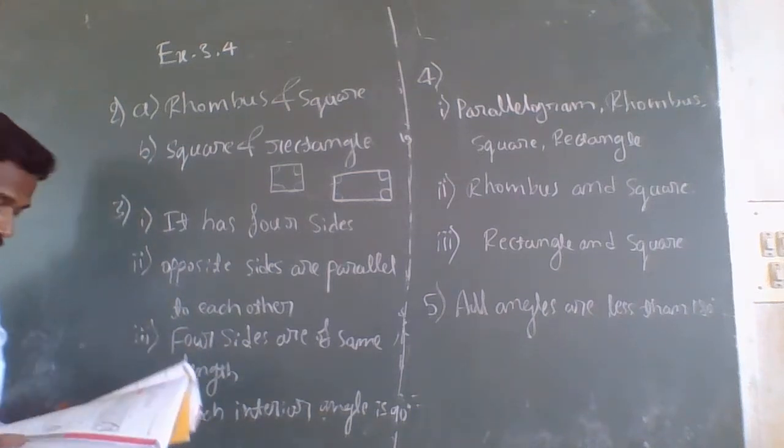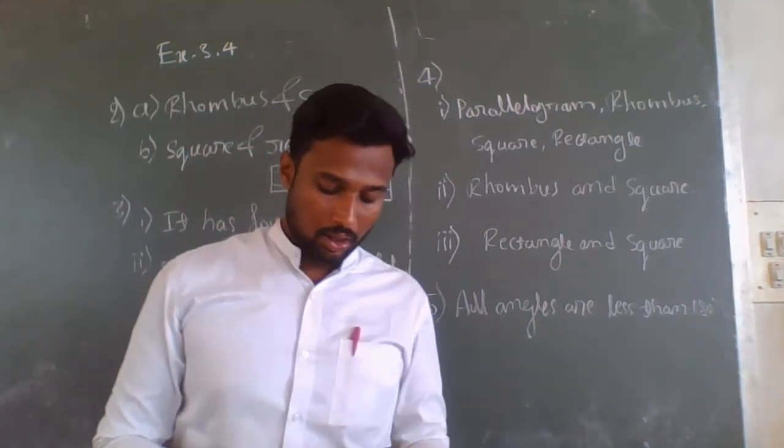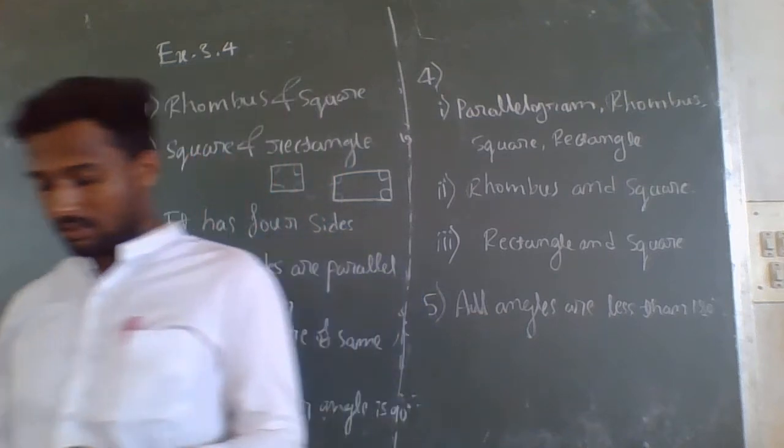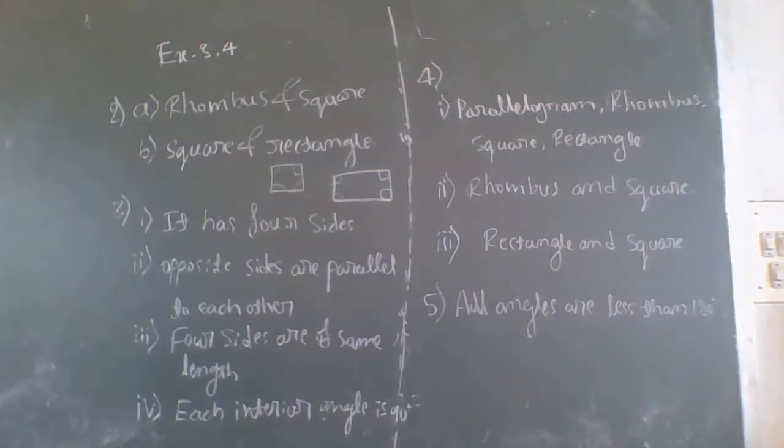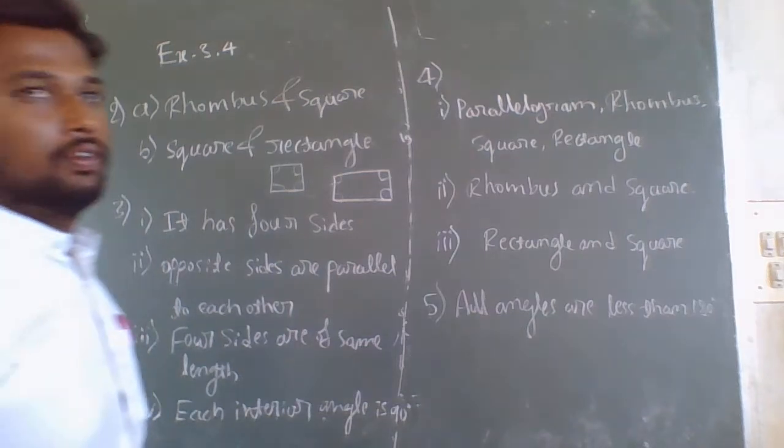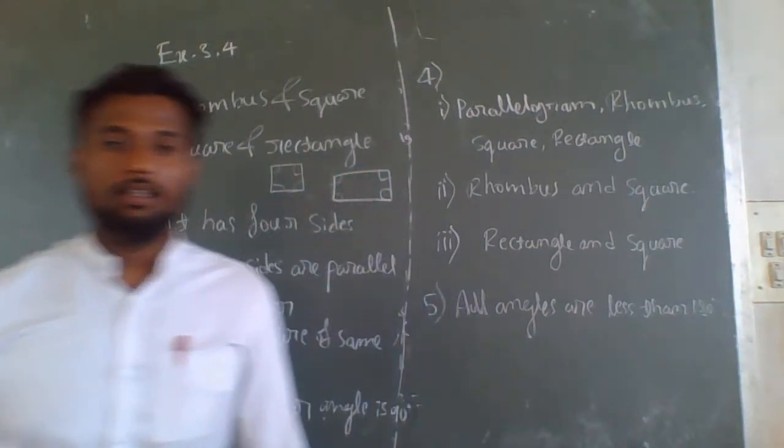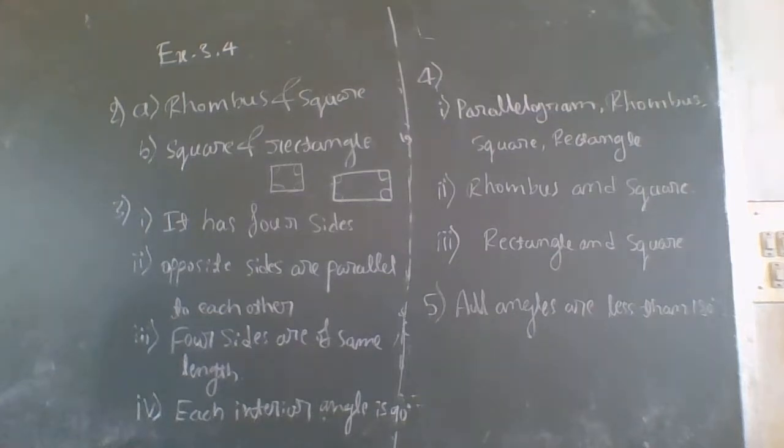Now the third one. Explain how a square is a quadrilateral. How can we say a square is a quadrilateral? We say it is a quadrilateral because it has four sides.